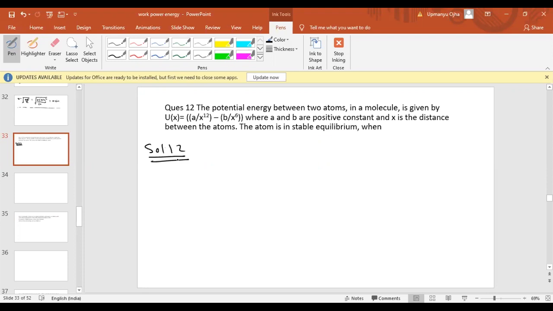First of all, what is equilibrium? The equilibrium condition means that the net force should be equal to zero. For stable equilibrium, what condition have we studied? d square U by dx square should be greater than 0.